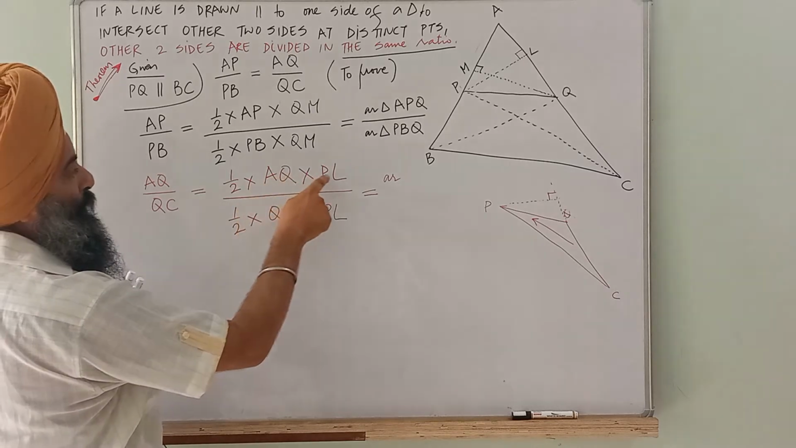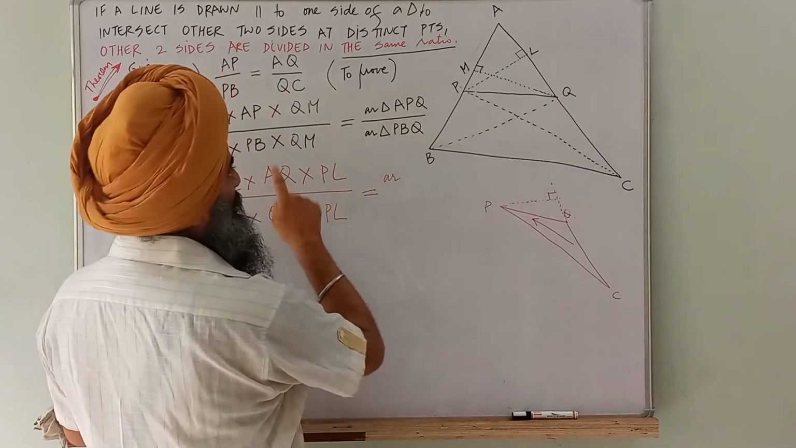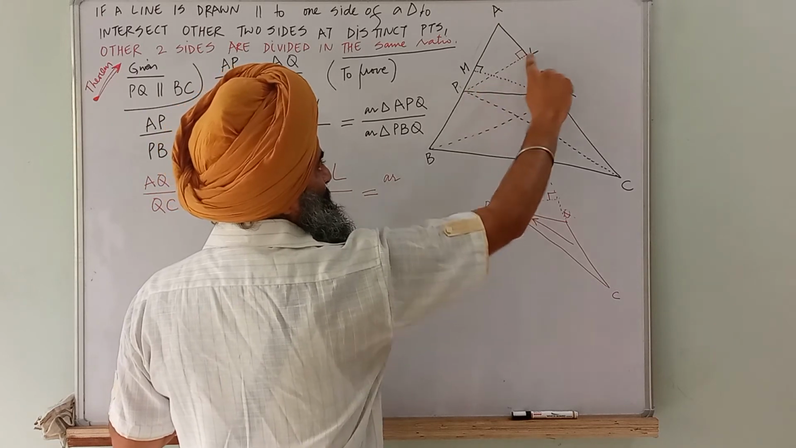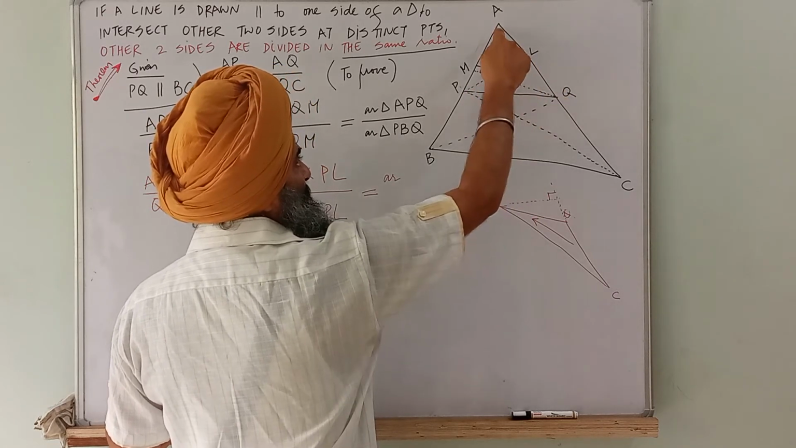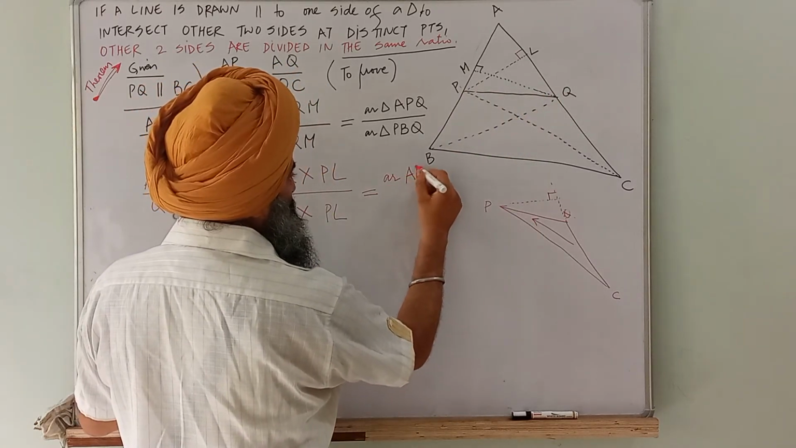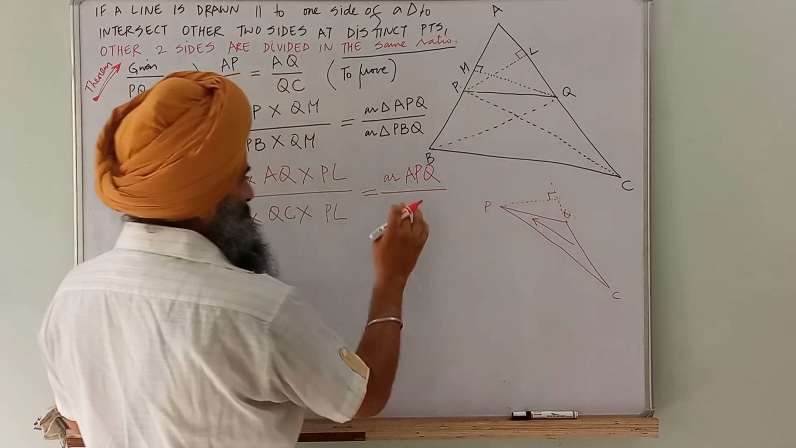Now, half into AQ into PL is which triangle? Half into AQ into PL. Half into AQ, AQ into PL. This is the height, this is the base. The triangle is APQ.